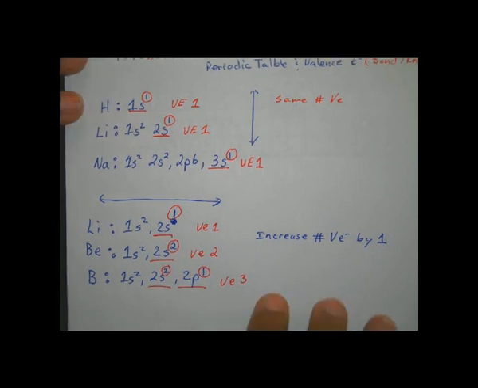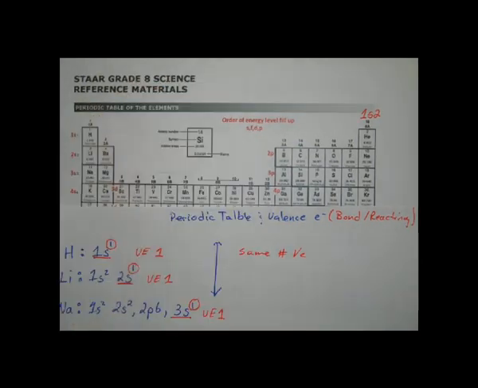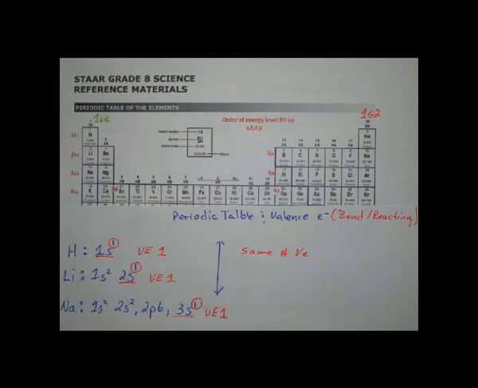So if we had to label our periodic table and our groups, we could get a trend for valence electrons. Check this out. Let me get a different color pen real quick. I know that this first group always gives me 1 valence electron.